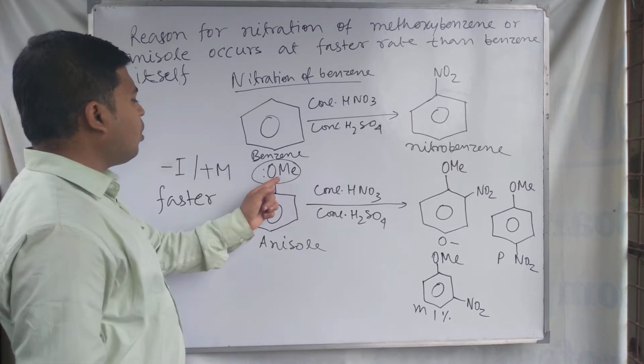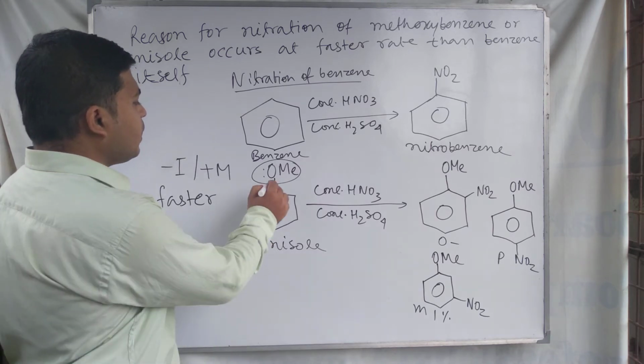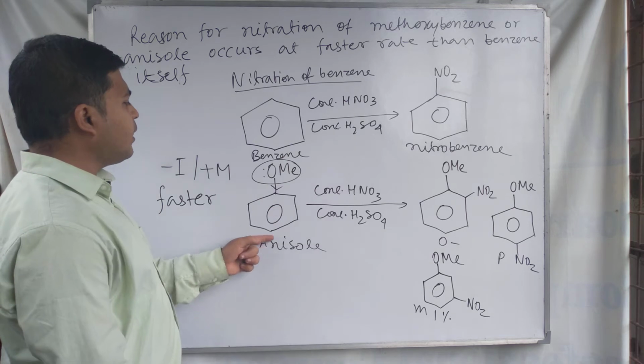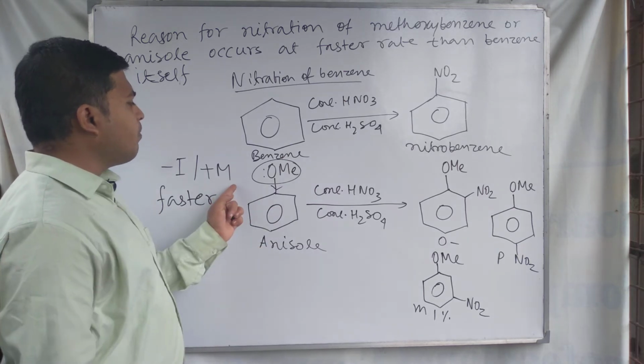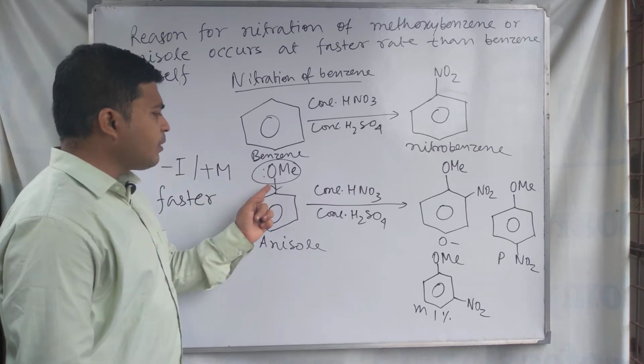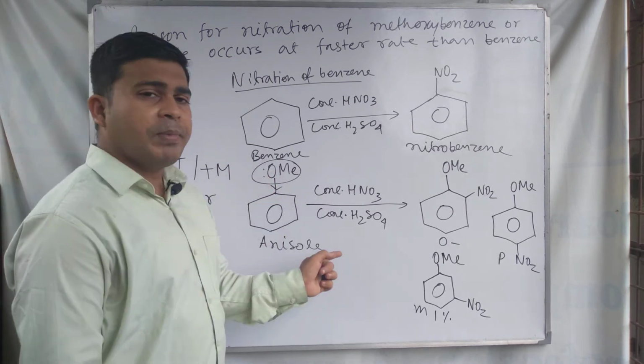So with a small minus I effect, the main controlling force, the plus M effect, is greater in this case. So due to this mesomeric effect or resonance effect, the electron pair is entering the benzene ring.